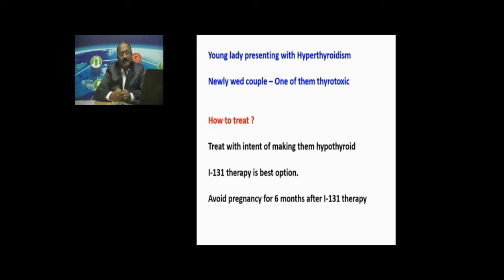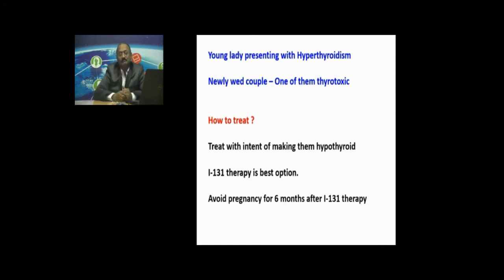The reason is, suppose tomorrow she gets married and she is in hyperthyroid status, it will come in the way of conception or pregnancy, or there may be a lot of complications during pregnancy. So it is better to treat them. In a newlywed couple, usually they postpone pregnancy for 2 years, 3 years, then they start evaluating why there is infertility. Either the boy or the girl may be found to be hyperthyroid. So these are the patients.